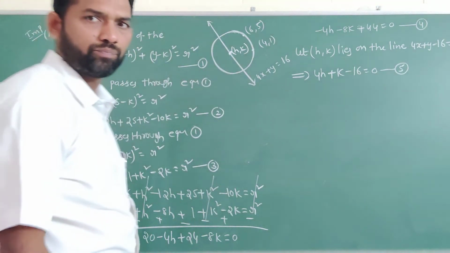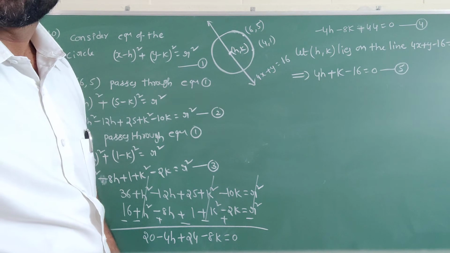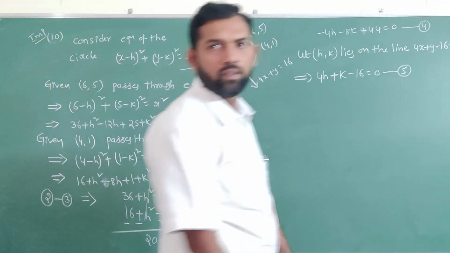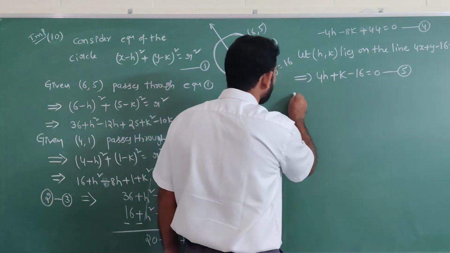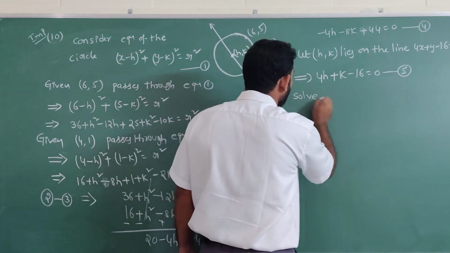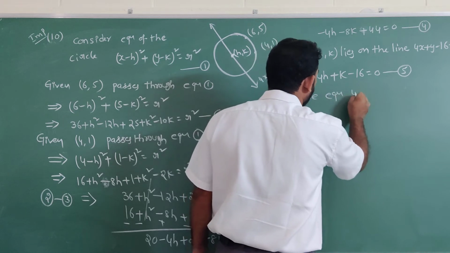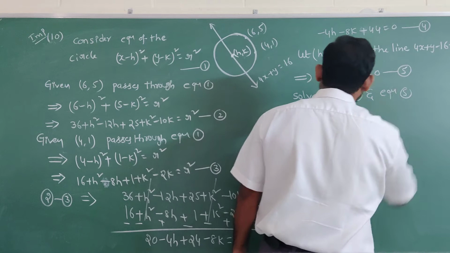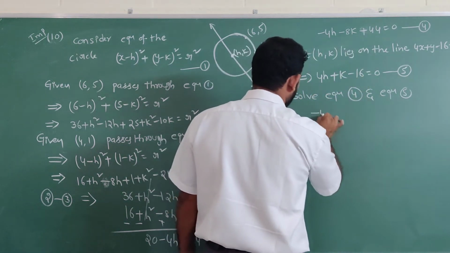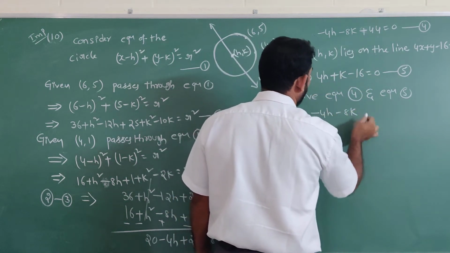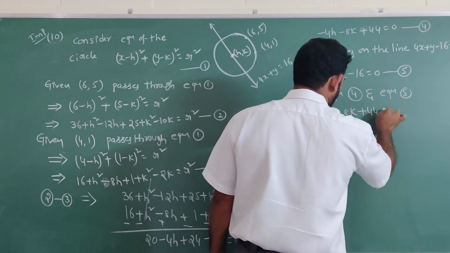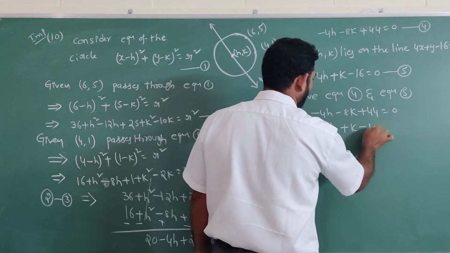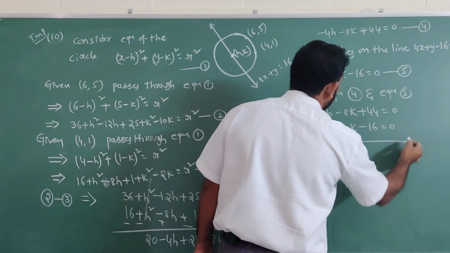Now solve equation number 4 and equation number 5. Minus 4h minus 8k plus 44 equal to 0, and 4h plus k minus 16 equal to 0.